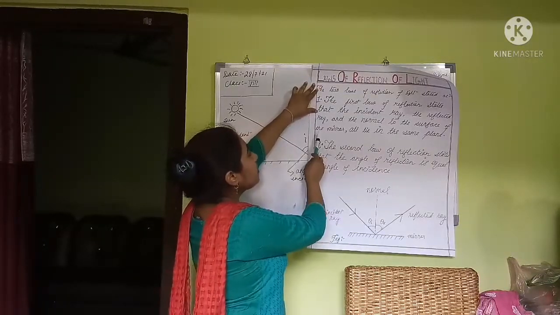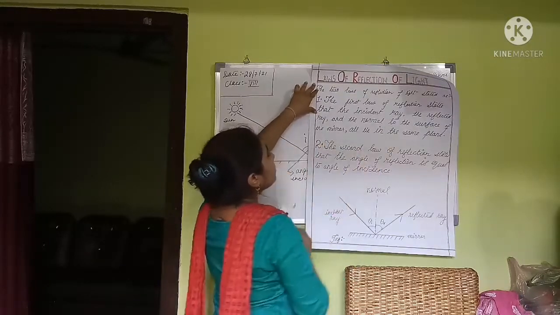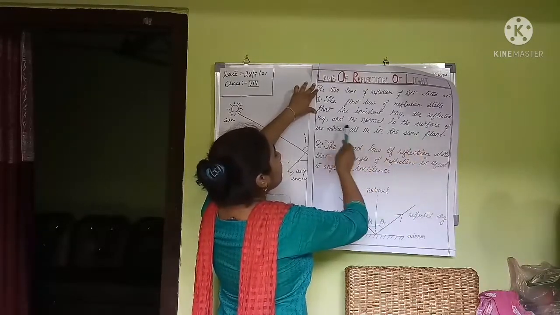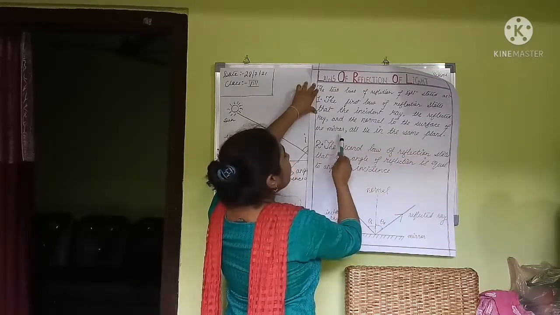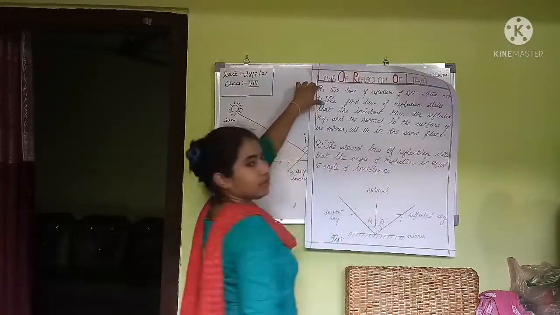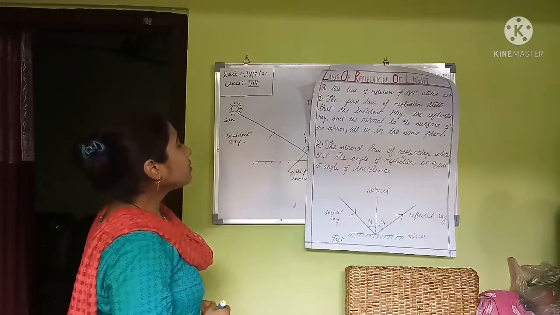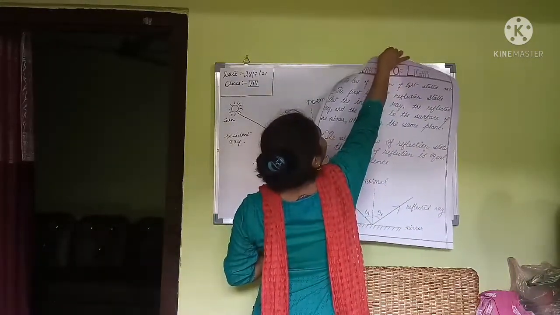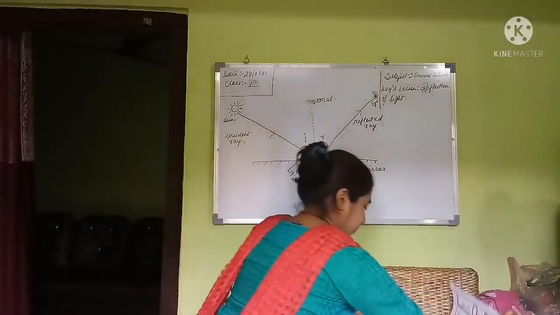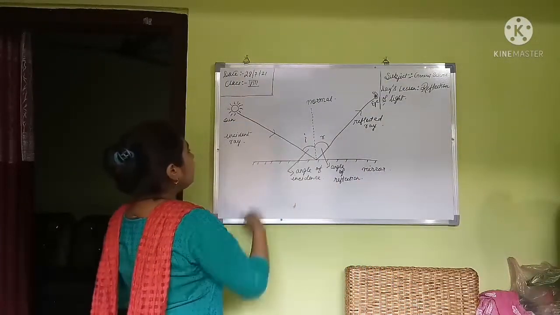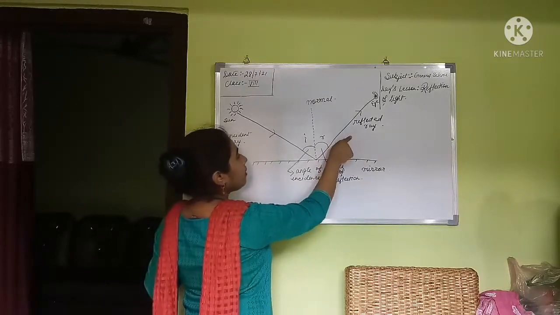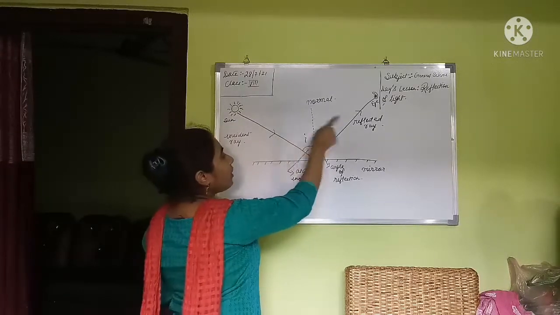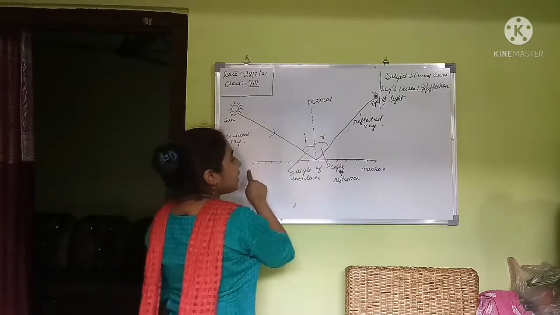So the first law of reflection states that the incident ray, the reflected ray and the normal to the surface of the mirror all lie in the same plane. Okay, the first law means that here you can see the incident ray, the reflected ray and the normal at the point of incidence, all three lie on the same plane.